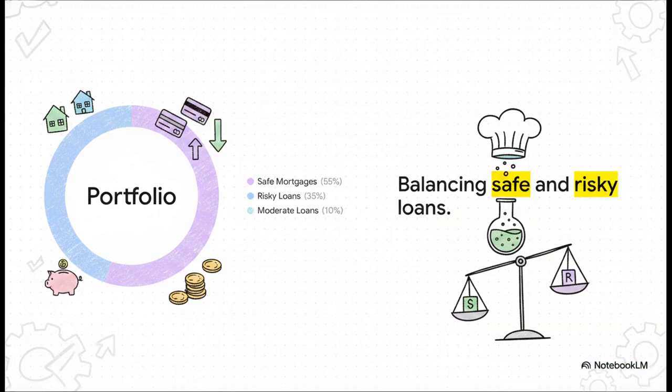You see, banks never just make one type of loan. That would be like putting all your eggs in one very fragile basket. Instead, they build a portfolio. That's really just a fancy finance word for a basket of different investments designed to balance things out. In the real world, it's all about finding the perfect recipe. A bank might put 55% of the money into super safe stuff like mortgages. Then they take 35% and allocate it to a riskier category, hoping to juice those returns. And finally, that remaining 10% goes into a third, moderate loan type.